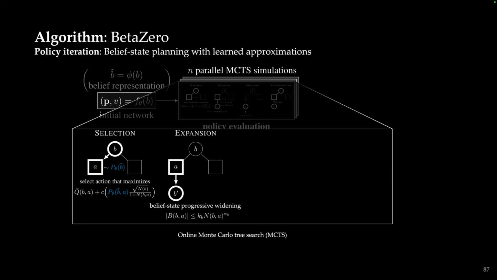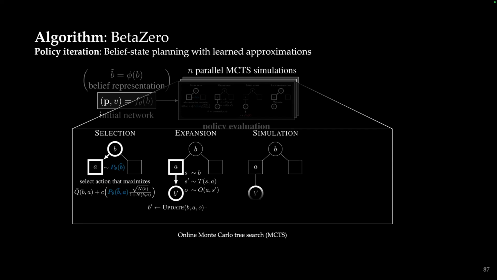Because this, again, is using belief state planning, beliefs are continuous, so we have to apply progressive widening yet again. Then we can update our belief and predict what the future would be by either running expensive rollouts, or in this case, we could use an estimator, or the value estimator, to estimate what the future value would be, and then back propagate that Q value up the tree.